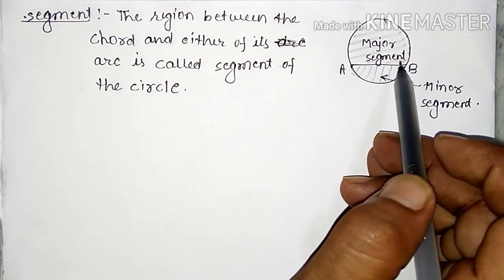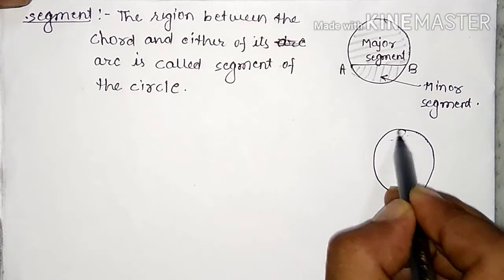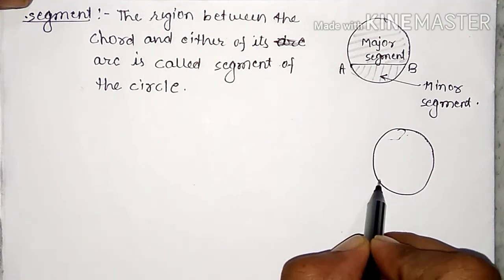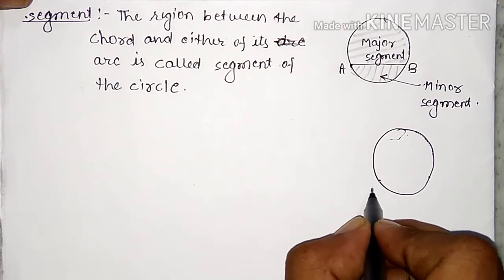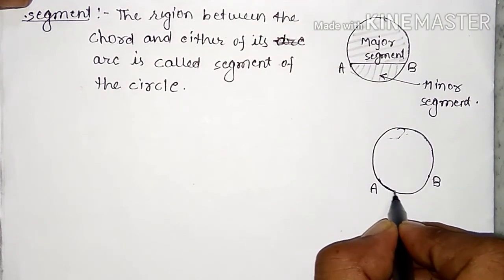Now what is a sector? Suppose this is a circle, and we are talking about this arc, with A and B as its end points.